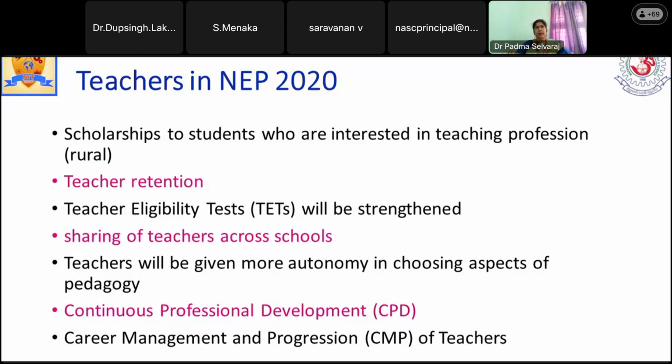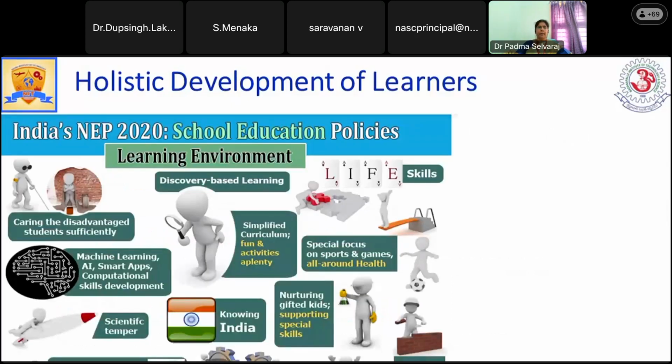In order to develop well in their profession, additional courses or additional training have to be provided. The government is planning all this in a common way, not specifically for a single institution. And career management and progression of teachers is also important. For the person who is working effectively, recognition must be given. They can be given some administrative positions. They are also trying to give a framework to all the schools so that they can follow it equally. There will not be any discrimination from one school to another.